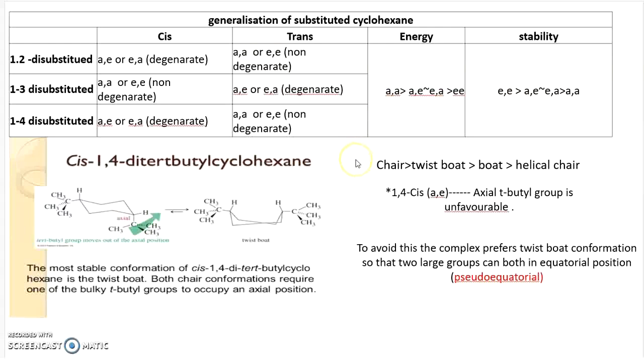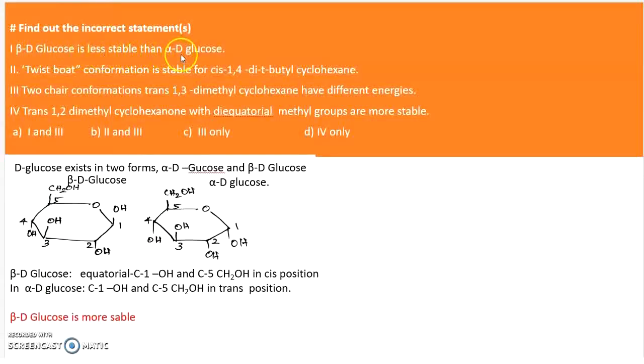So what is your answer? Beta-D-glucose is less stable than alpha-D-glucose: incorrect statement. Twisted boat conformation is stable: correct statement. Two chair conformations have different energy: incorrect. So 1 and 3 are the incorrect statements. So our answer is A.